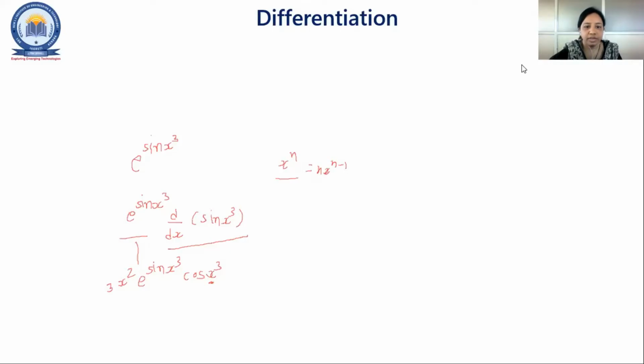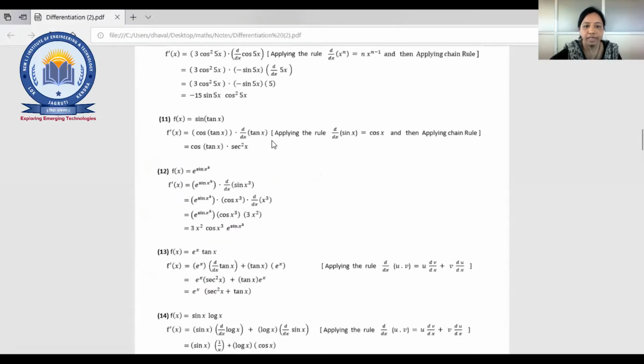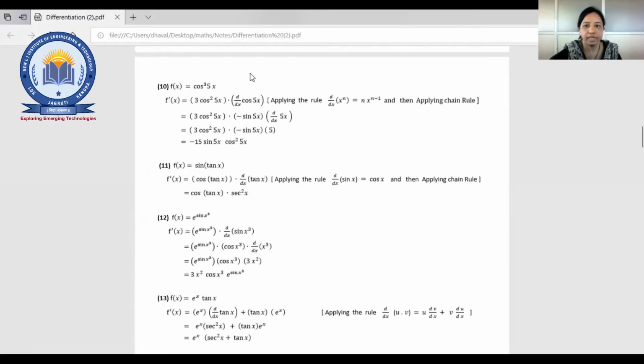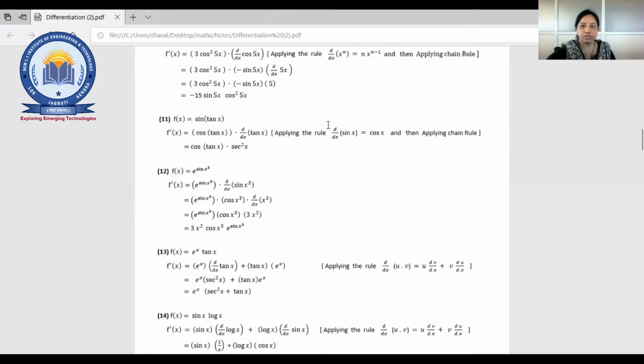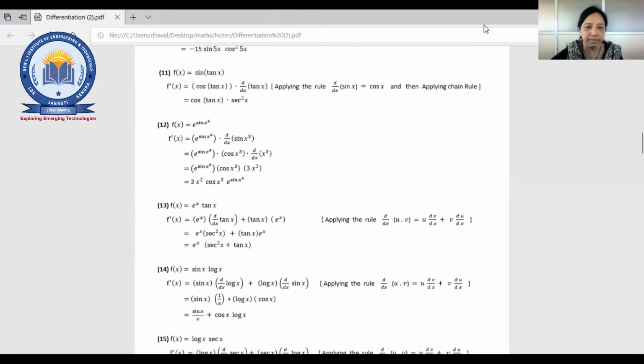Okay, so again I'll share another PDF. Is it visible? Okay, fine. So we'll continue with another example. That you have solved, this is e raised to sin x cube.